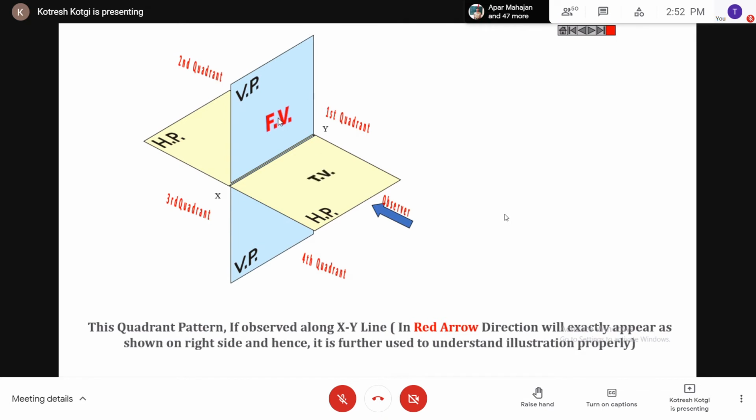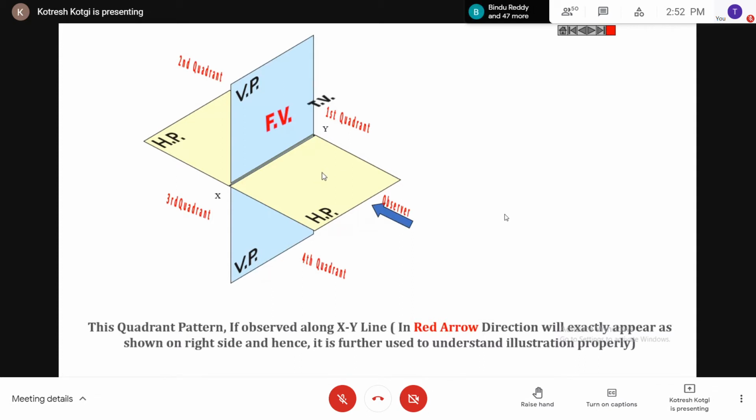Now next, see. That is a top view. Whatever you see from the top, I mean from somewhere from the top at infinity distance, that is top view. In which plane do we get the top view?